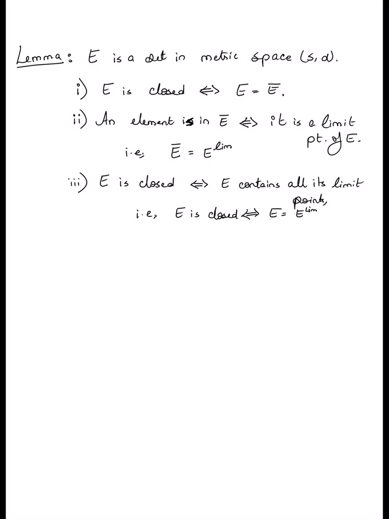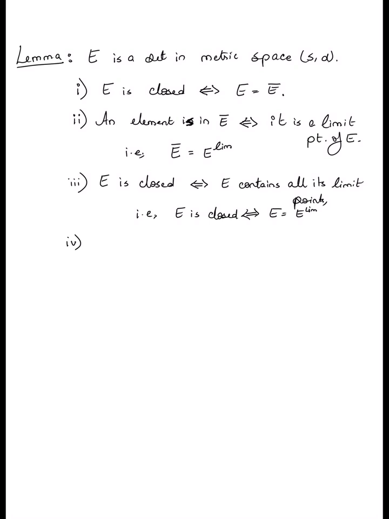Again, pause if you want and convince yourself that statement 3 is a trivial consequence of statements 1 and 2. Because for any set, we have said that the closure and the set of limit points coincide. So given that closed sets are those that coincide with their closure, it also follows that closed sets are those that coincide with their set of limit points. Okay, that gives you another way of thinking about closed sets, if you will.